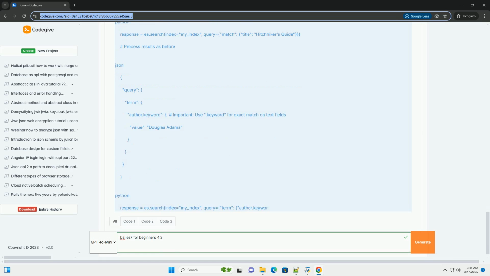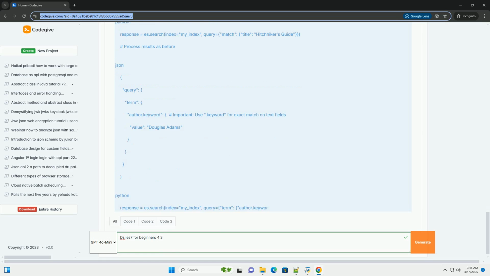Genre, a keyword field for exact matching. publication_year, an integer field. Rating, a float field. Description, a text field. date_field, a date field with specified date formats.